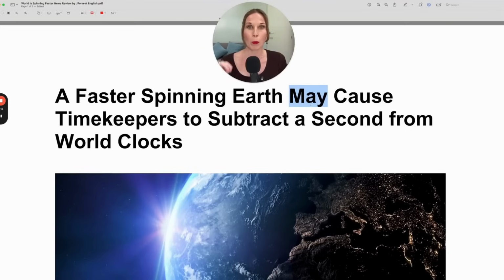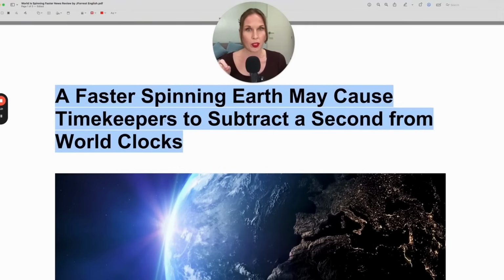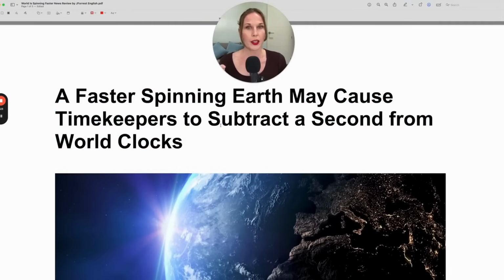May is a modal verb and it suggests possibility. So this is possible, but it isn't guaranteed. So this may not happen. May not, the negative, may not happen, because may is only a possibility, not a certainty.